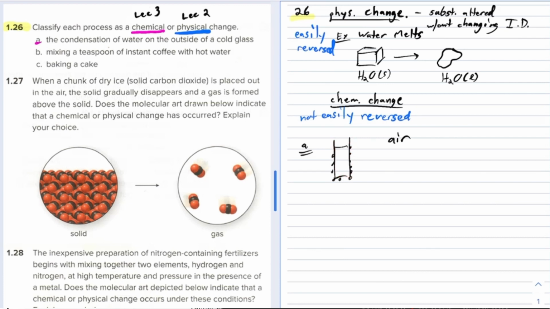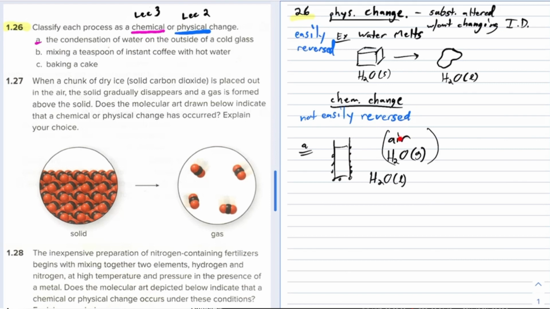Okay, here you have water vapor. It's H2O in the vapor phase. We'll write that as H2O gas. That's what you have when it's water vapor in the air. And when it condenses on the surface of a glass, that's liquid water. Okay, H2O liquid.